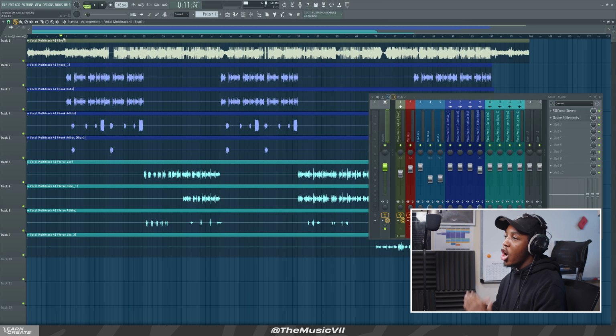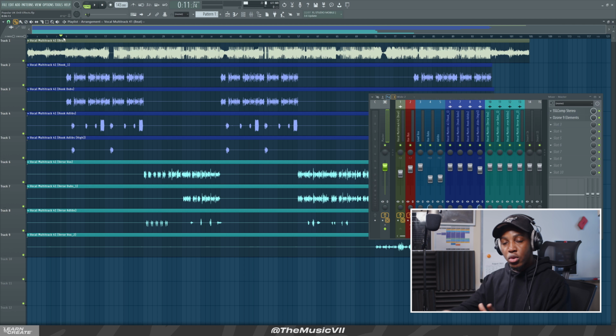Alright, so I'm going to be breaking down and giving a tutorial on each of those effects. Alright, let's get started. Let's jump on to FL Studio 20. Alright, here I'm in FL Studio 20. I've got a project open up here and I'm going to be showing you examples of these effects. I'll actually be giving a tutorial on each of these effects using this song here. So let me play this song here and I'll show you how to do each of the effects, right? So let's just play a bit of the song.